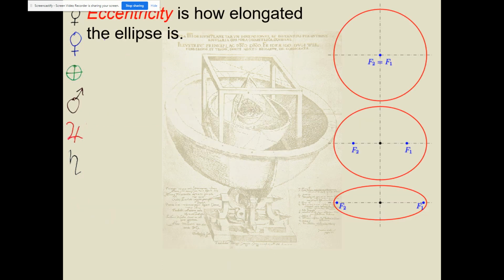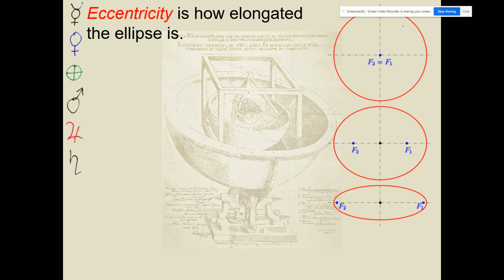All right, let's talk a little bit more about an ellipse. How elongated is the circle? That's called its eccentricity. For a perfect circle, it doesn't have any eccentricity at all, because it's not stretched out at all. As that circle gets stretched out, we say that it is now eccentric. And the more stretched out it is, the more eccentric it becomes.